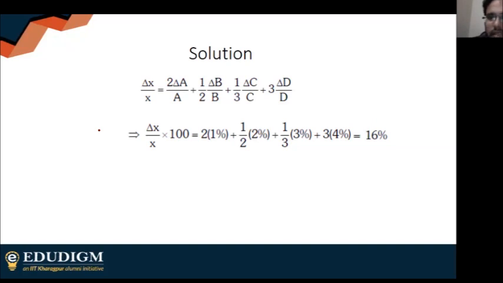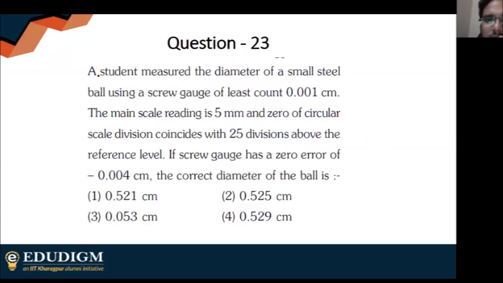So yes, option 16% is indeed correct. Right. This is a screw gauge question. A student measures the diameter of a small steel ball using a screw gauge of least count 0.001.